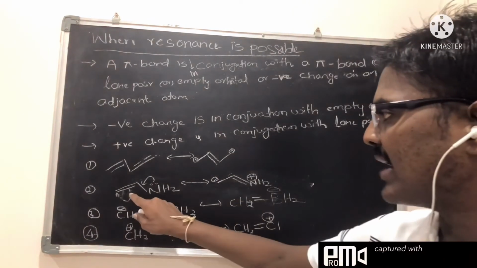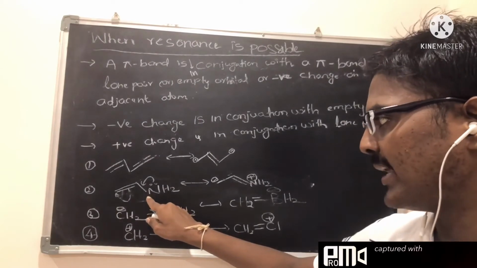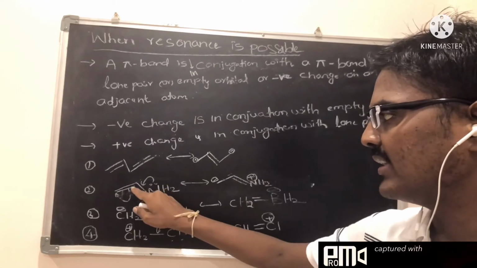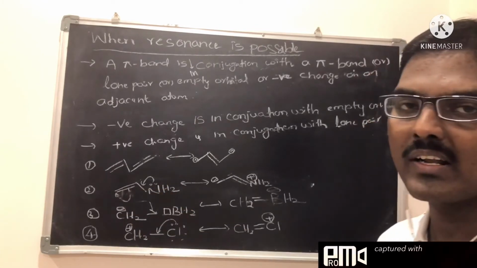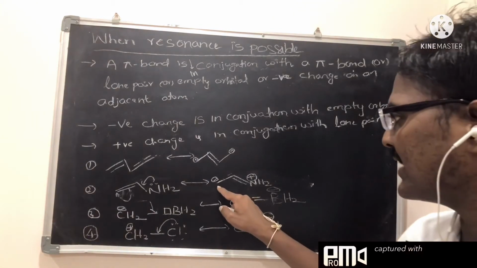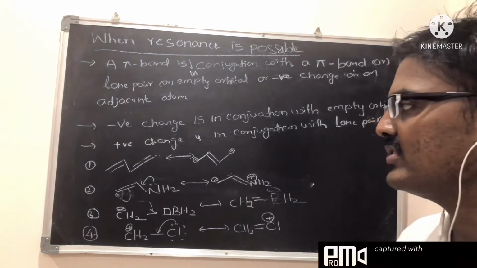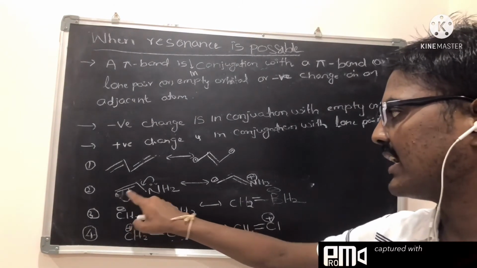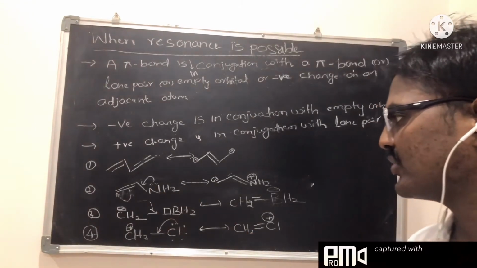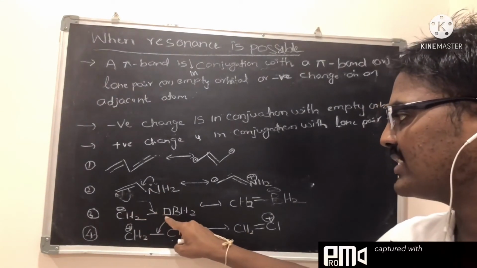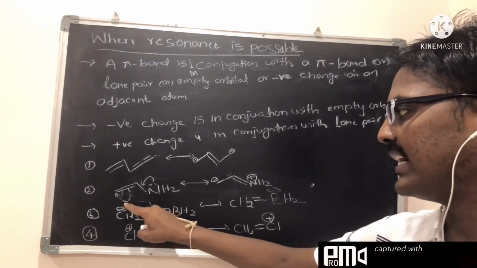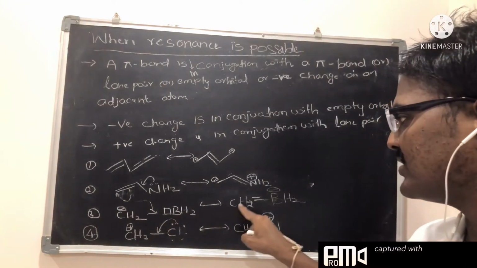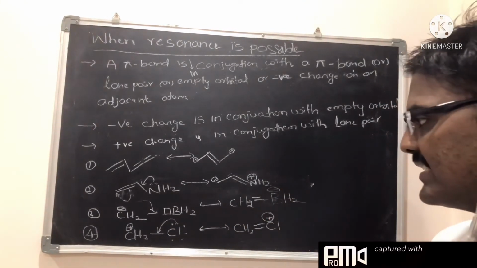In the same way, here a pi bond is in conjugation with a lone pair. If you shift the lone pair towards this carbon-nitrogen bond, this pi bond is shifted towards the corner carbon. So here you get a negative charge, and on nitrogen you get a positive charge. These two are the resonance structures. Here a negative charge is in conjugation with an empty orbital. The negative charge is shifted towards this carbon-boron bond, so you get CH2=BH2 minus.